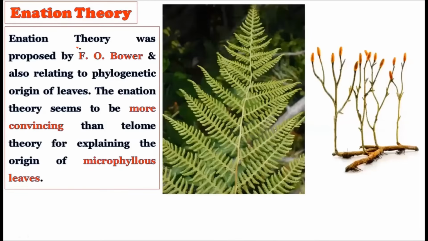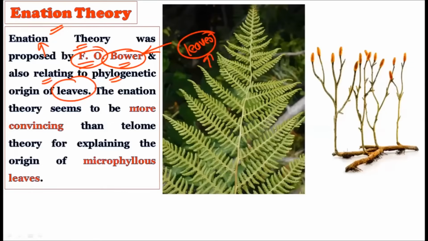The initiation theory was proposed by F.O. Bower, and this name is not new to you; many times we have discussed this scientist. It is related to the phylogenetic origin of the leaves. About the phylogenetic origin of the leaves we find today in the pteridophytes, this theory explains how these leaves have originated during the process of evolution.